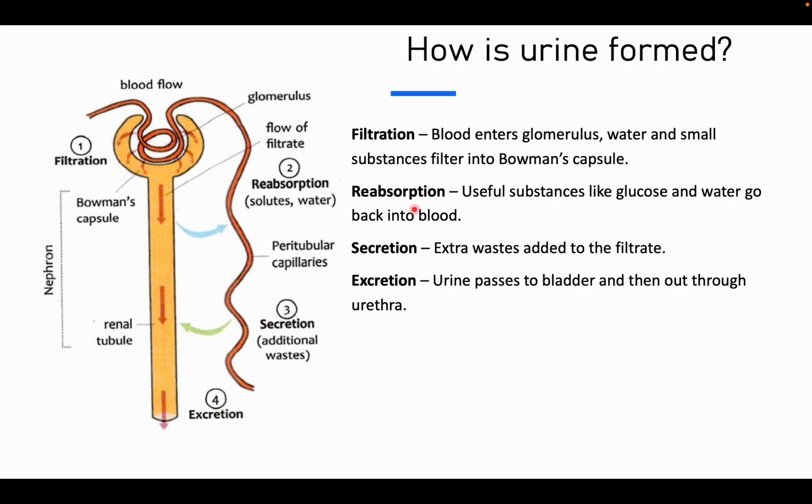Now, reabsorption. That's the second stage. Useful substances like glucose and water go back into the blood. Then comes the secretion. Extra waste is added to the filtrate, which is not needed. Then the excretion. Urine passes to the bladder and then out through the urethra.